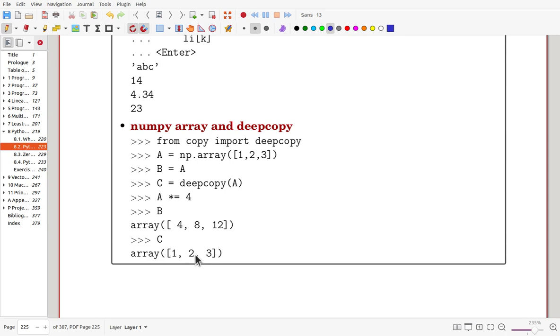But simply using the equality sign to make another array is, in a sense, renaming. So A has another name, B, so that now 4 is multiplied, and then also the entries of B are multiplied by 4.